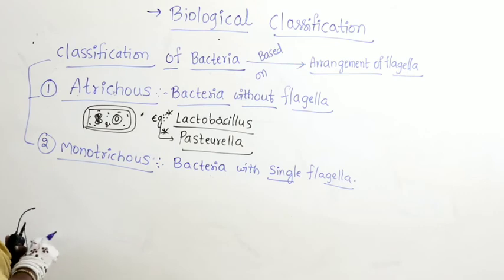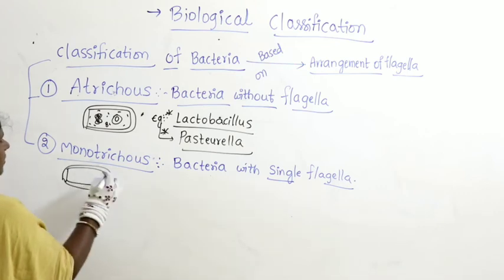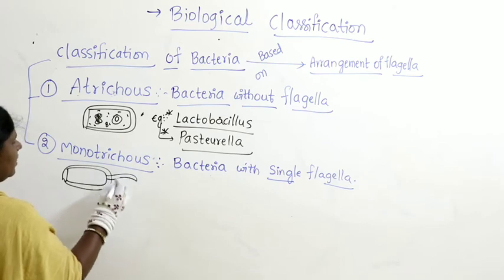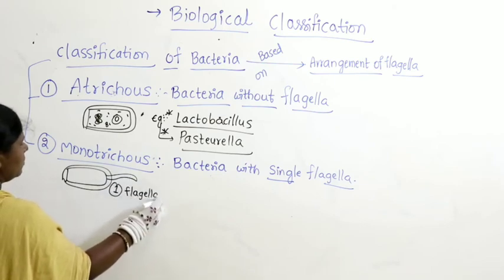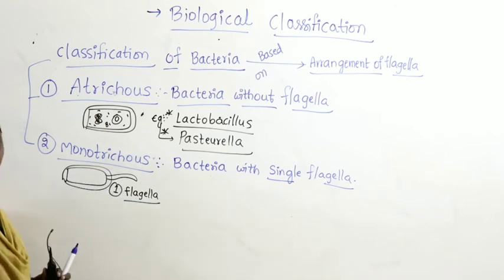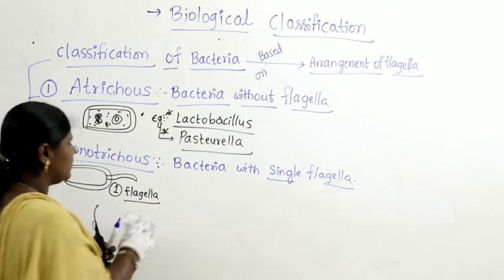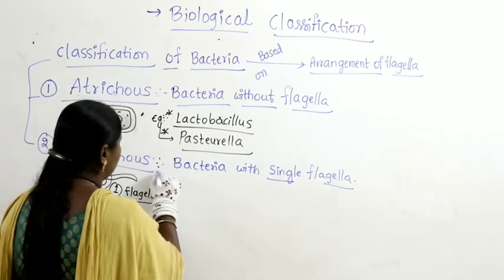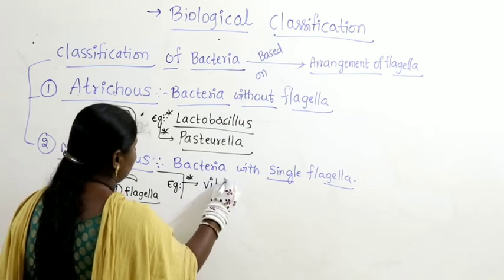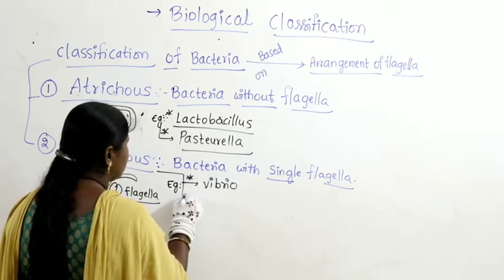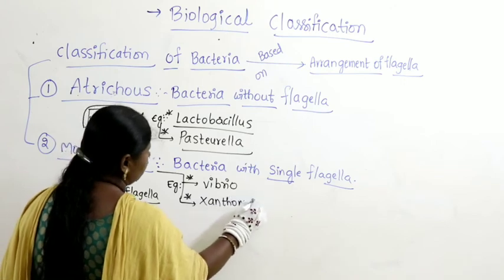So let us draw the diagram first. This is the bacteria we are drawing. Now we can see there is a single flagella. There is only one flagella. So when bacteria occurs with one flagella, it's called Monotrichus. Now let us take examples for this: Vibrio as well as Xanthomonas.